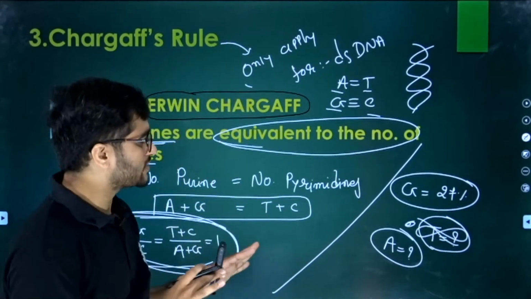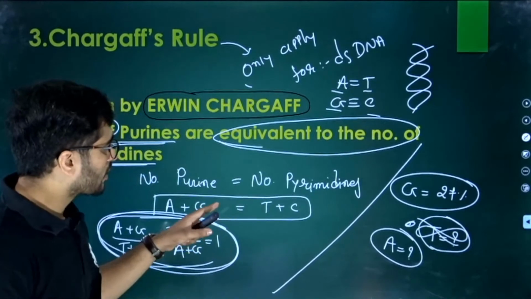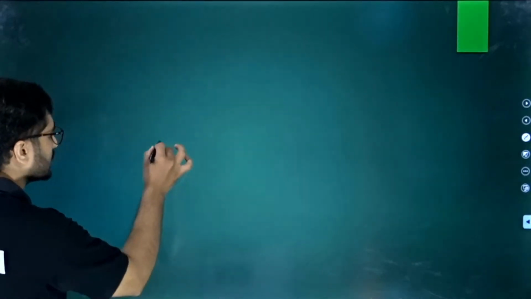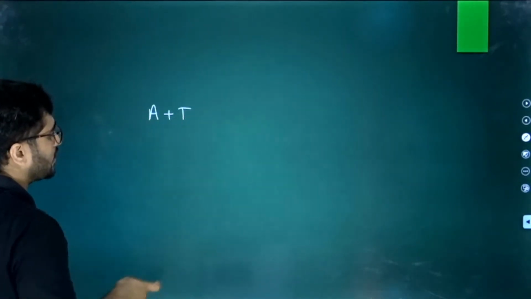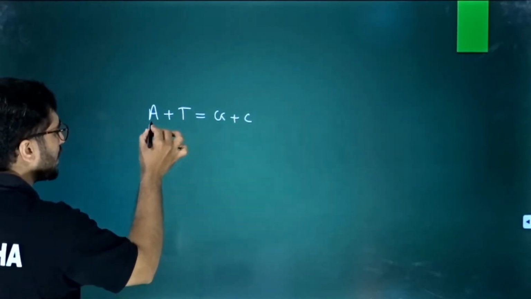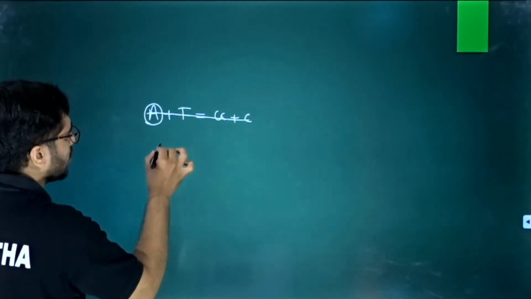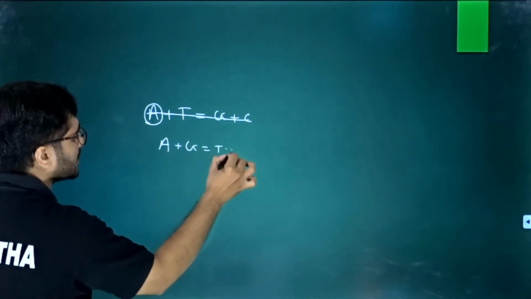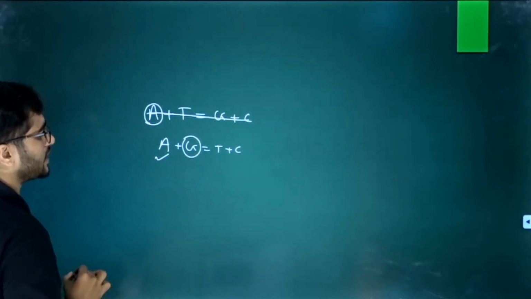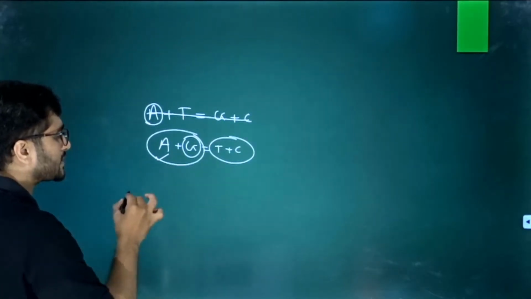So the majority gives the answer 23. Is this right or not? Let us discuss. The fundamental idea is that adenine plus thymine is equal to guanine plus cytosine. Here, adenine plus guanine is equal to thymine plus cytosine.